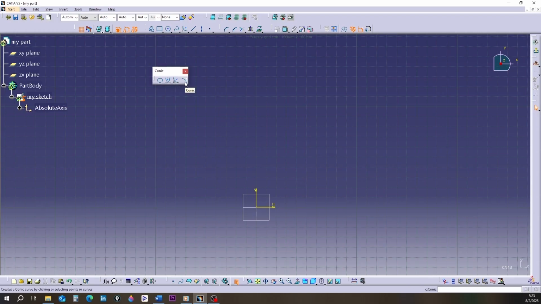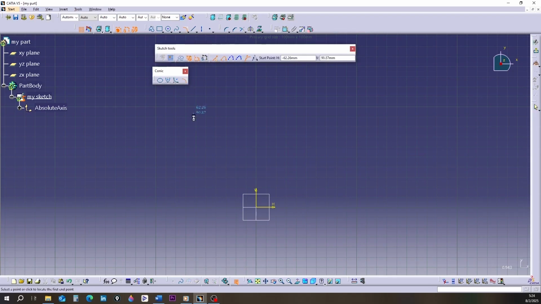The fourth command is called Conic. Using this tool, you can draw a conic section in 3 different ways. These 3 drawing methods are with 2 points, 4 points, and 5 points. These methods can be selected in the Sketch Tools auxiliary toolbar. For drawing in the first 2 methods, 2 and 4 points, we need a guide curve. In the 5-point method, no auxiliary shape is needed.